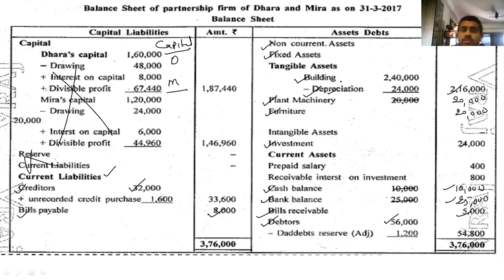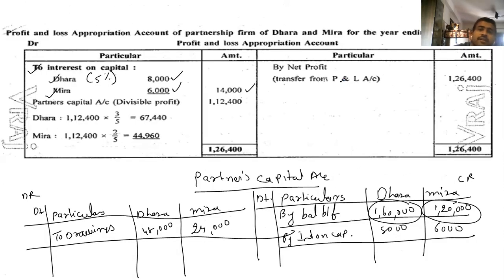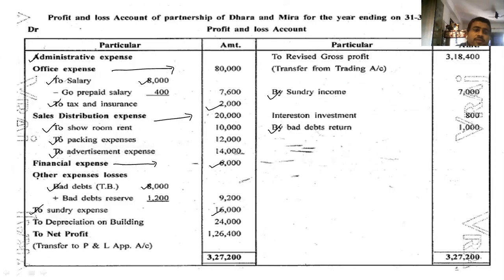So what did I teach you? Minus, minus, which side? Opposite side. So go to the opposite side, which account? Profit and loss. So you can see in profit and loss, the name comes: to depreciation on building, 24,000.